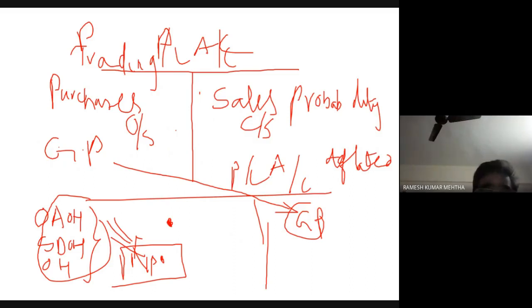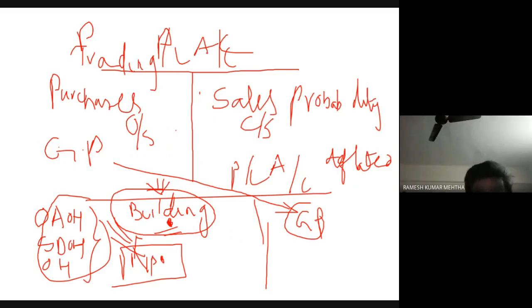For example, if I show on the debit side of the profit and loss account expenditure in the form of a building. A building is a capital asset, and a capital asset is not to be shown on the debit side of the profit and loss account. So this is an error which has been committed, and because of this the expenditure is high in comparison to what it otherwise would be. If this is not shown, as it should not be, then the net profit would have been more, as the expenditure would have been less, because this is not an allowed expenditure.